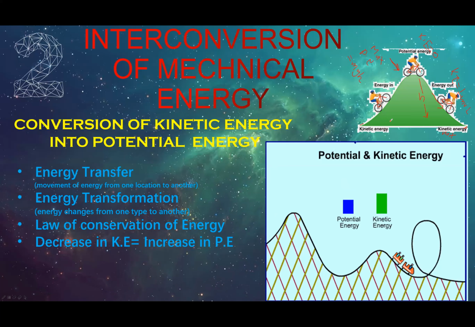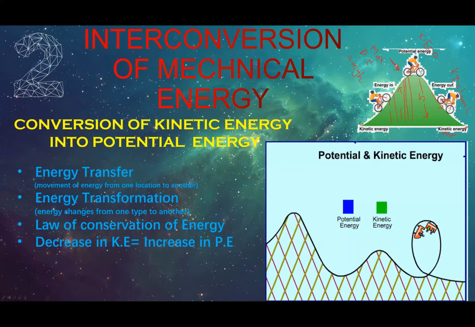The work done while rising on the slope was converted into potential energy. As the height increases, the potential energy increases. So the loss in kinetic energy appears as the gain in potential energy. At the highest position, he has maximum potential energy.